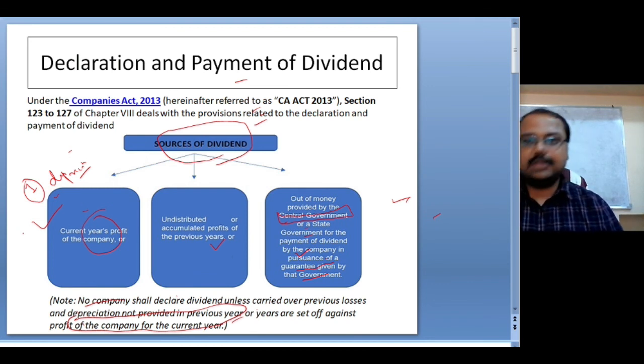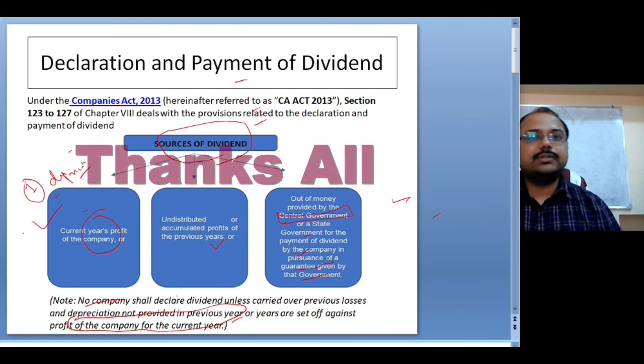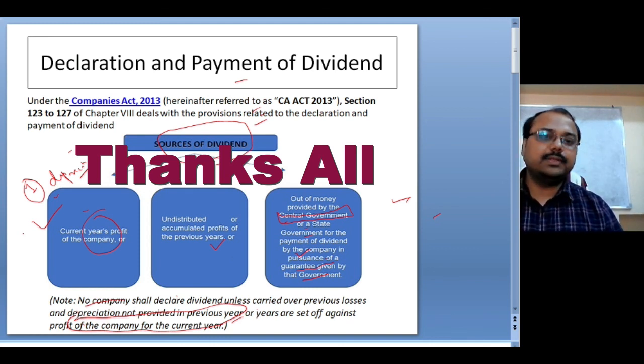I think this is clear. The unclaimed dividend, you can write it as a theory question from your final accounts chapter. Those who are not interested in solving the practical questions from final accounts, for them this is one of the important questions. You can go through it.